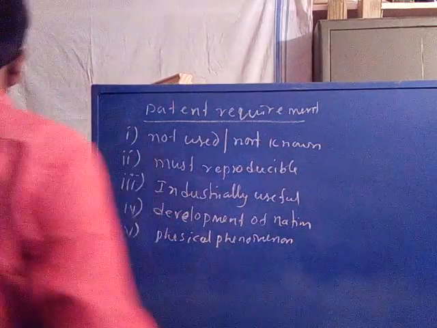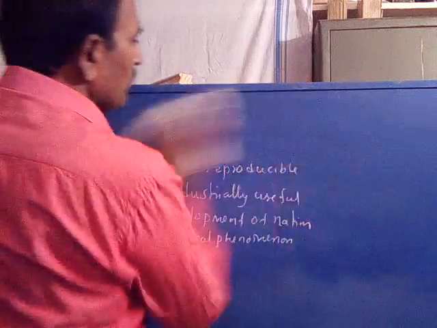Now coming to a doubt. We have one invention. It fulfills all the requirements for patentability, but we have a doubt. Why should we patent it? Why should we obtain a patent? That is patent restriction.